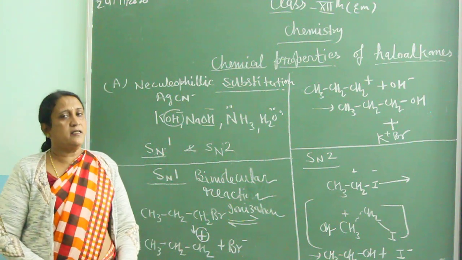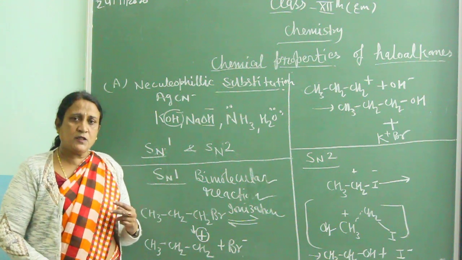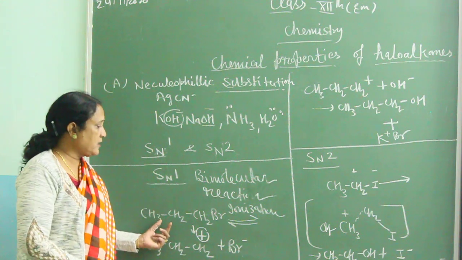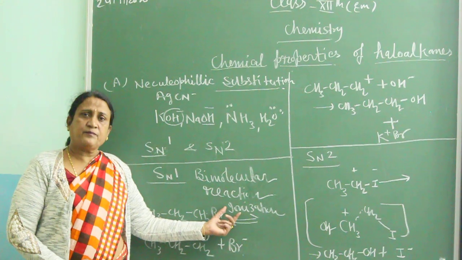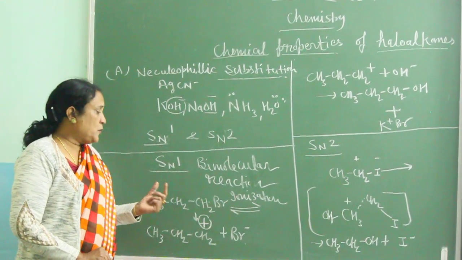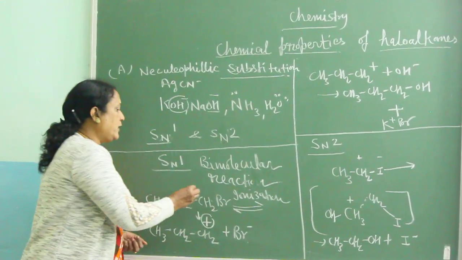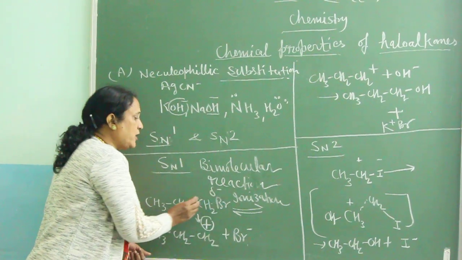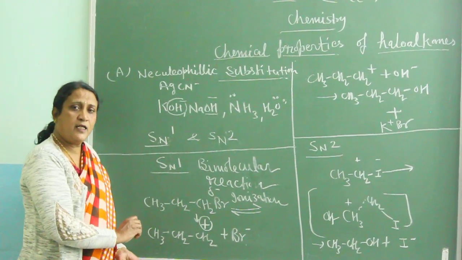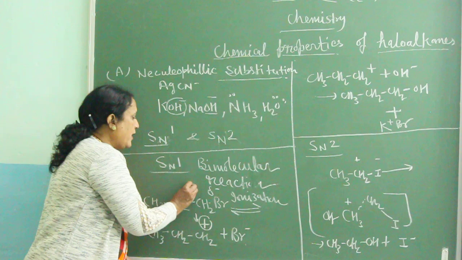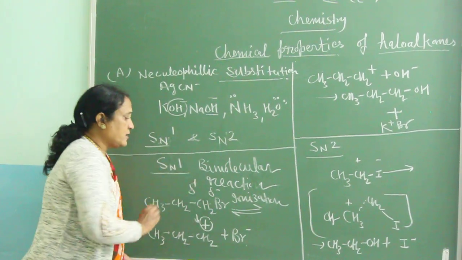These reactions take place in two steps. The first step is ionization. As we saw, these bonds are polar, so continuously there is tension between the halide species and the alkyl species.